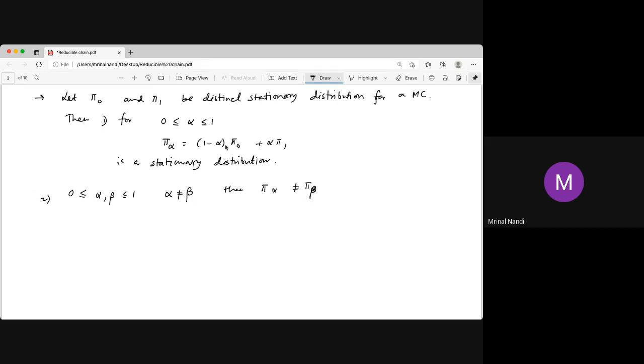If you take two different alphas, the stationary distributions are different. So if there are two stationary distributions, there are infinitely many. Basically, the stationary distributions form a vector space: any linear combination of them is again a stationary distribution. So the stationary distributions form a vector space.